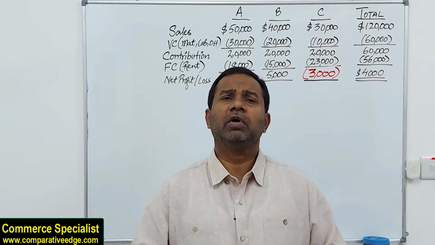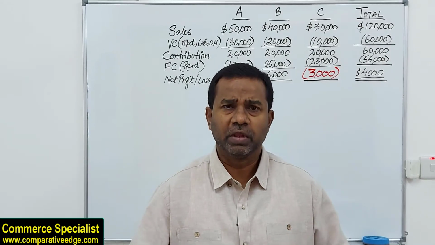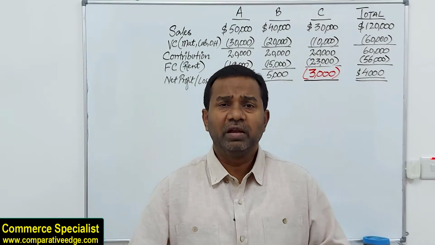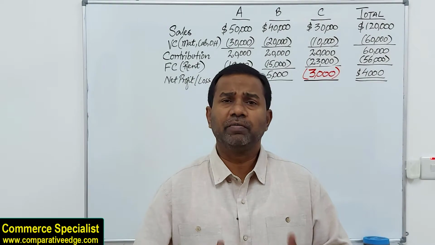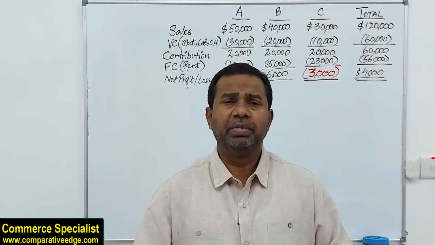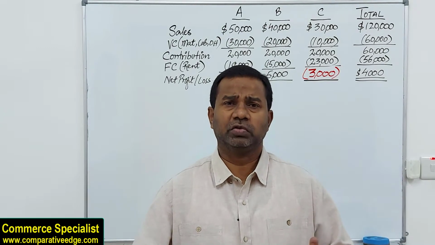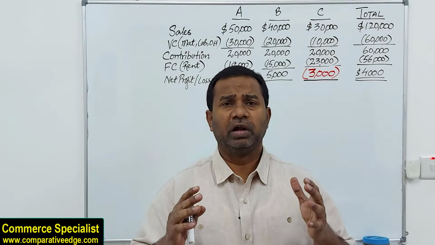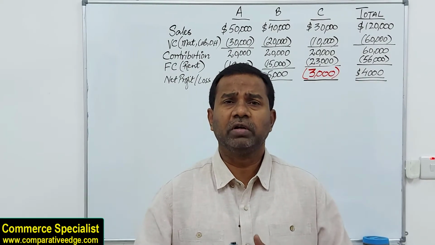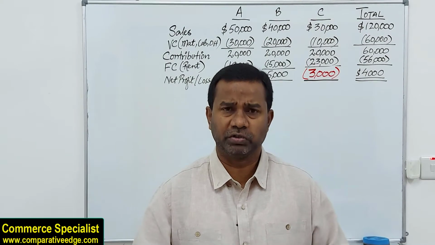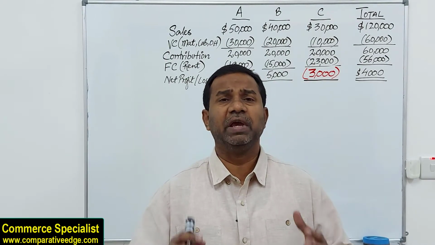So when we are talking about operate or shut down decisions, there are a few things we need to know. Only then will we be able to make an informed decision. There are certain things we need to be very careful about because a bad decision would affect a company adversely. So we need to be aware of the important aspects, the main concepts of operate or shut down decisions, or in other words, the main criteria.